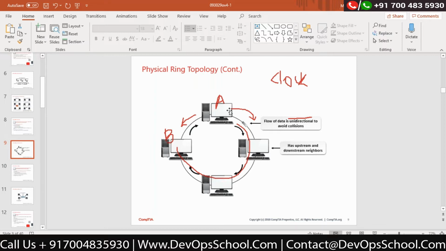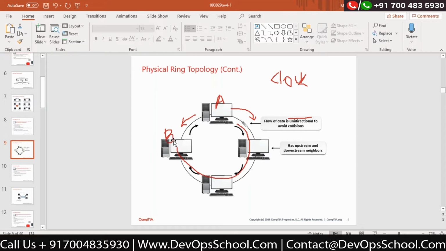Correct? So that means I'm actually sending the data to this computer. He will process it and forward it to the next computer and say this is not made for me, let's forward it. He is also doing the same thing. When the data is received on his node, he will say, oh, this data is not made for me, let's forward it. Then it will reach the particular computer where it's made for.